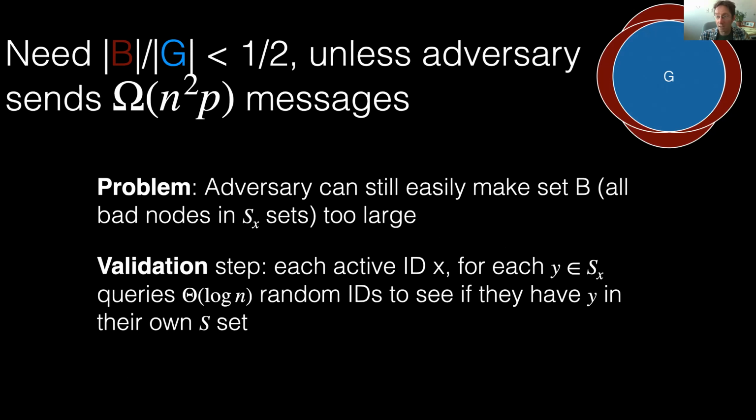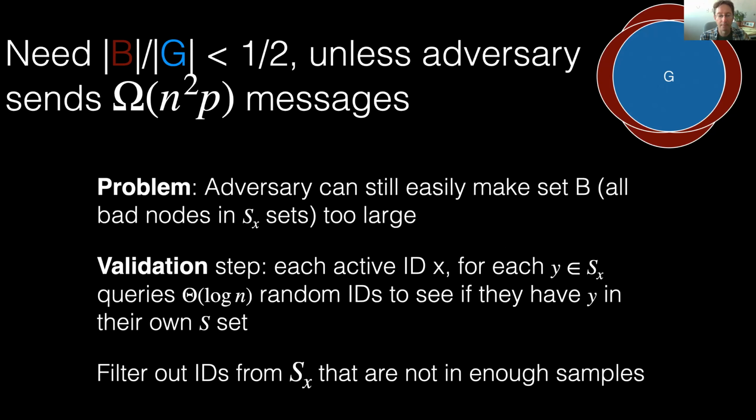So to deal with that, we need something slightly more sophisticated, which is a validation step. Each active ID X, for each Y in SX, is going to query theta log n random IDs to see if they have Y in their own S set. In that way, we filter out IDs from SX that are not in enough of these samples.